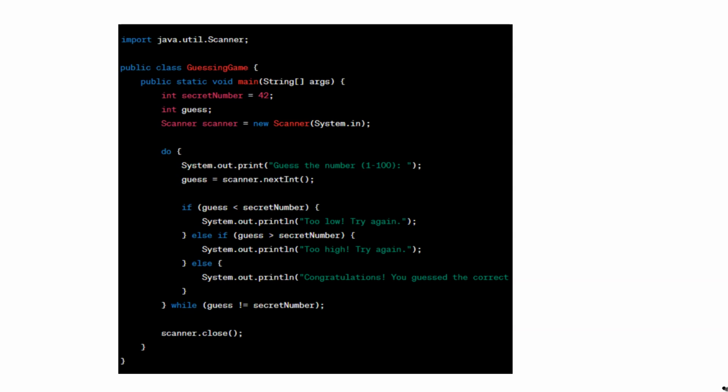The do-while loop ensures that the guessing game is played at least once, and it continues until the user guesses the correct number. This allows for repeated guesses until the condition is met, ensuring an interactive experience with the user.